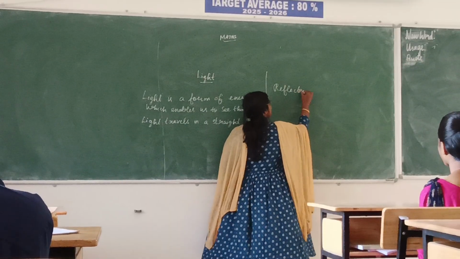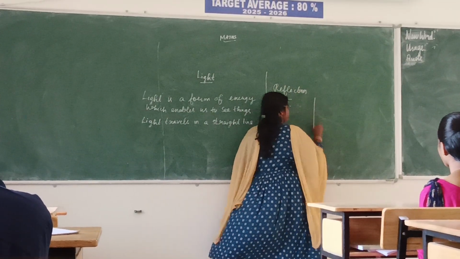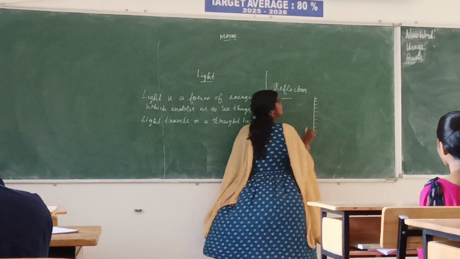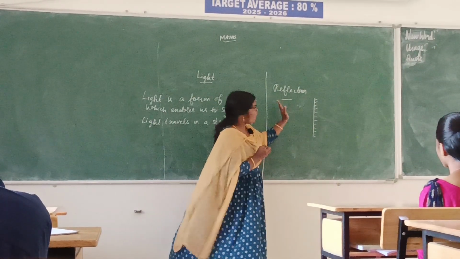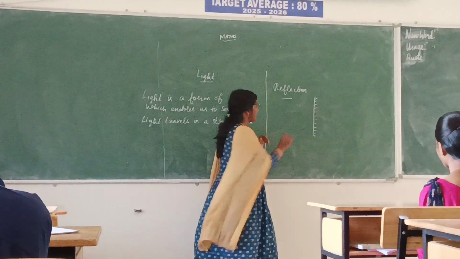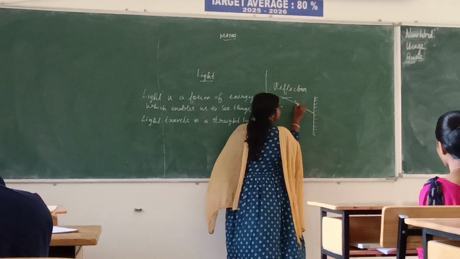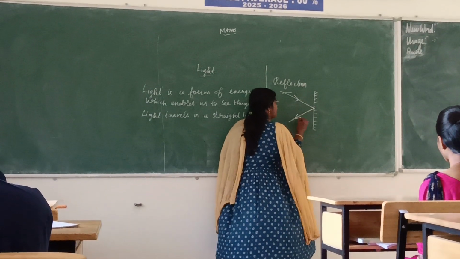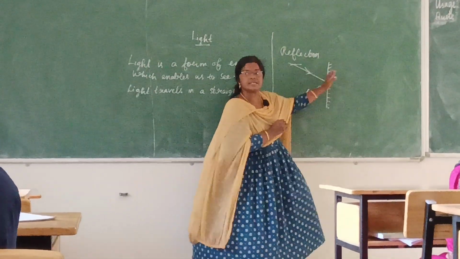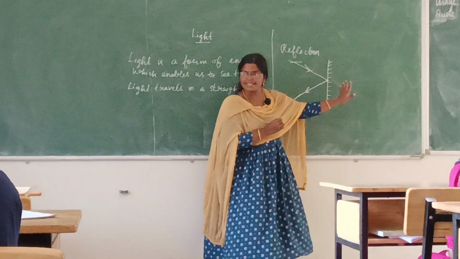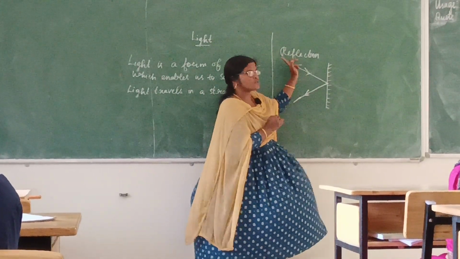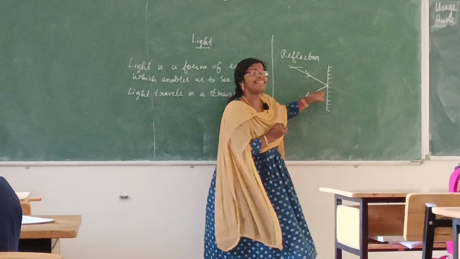Let me take a mirror. See, when light falls on this polished surface, it will get reflected. One side will be polished, the other side will be coated with a protective material. So where does this light come from? Some source. So when light falls on this, it will get reflected.